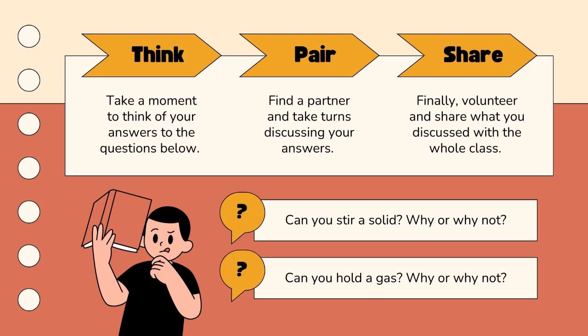Think: take a moment to think of your answers to the questions below. Pair: find a partner and take turns discussing your answers. Share: finally, volunteer and share what you discussed with the whole class.